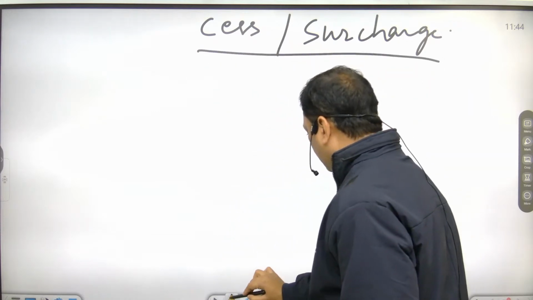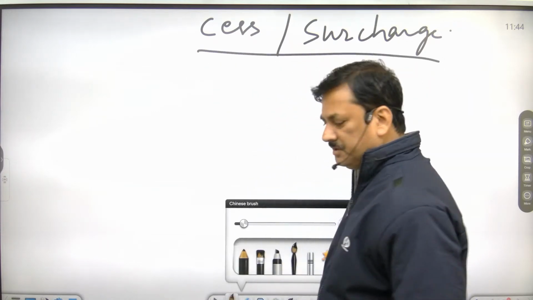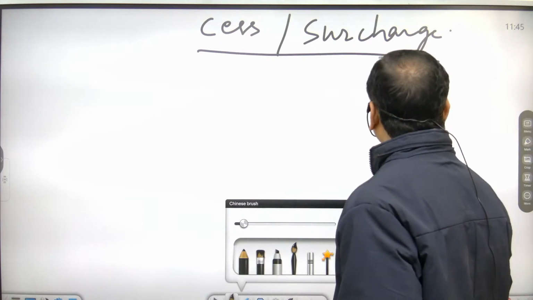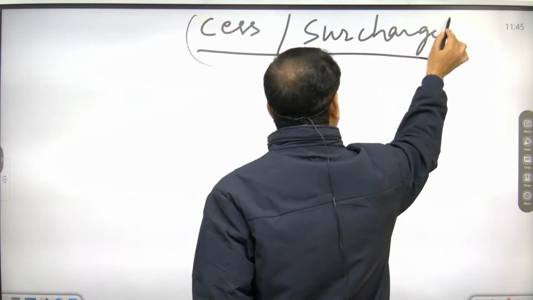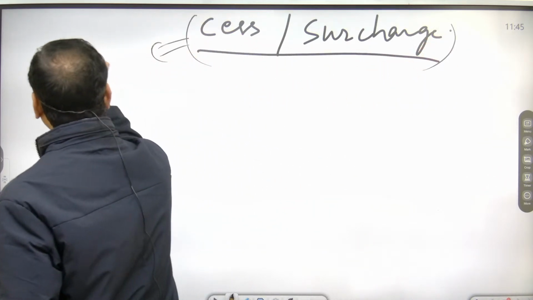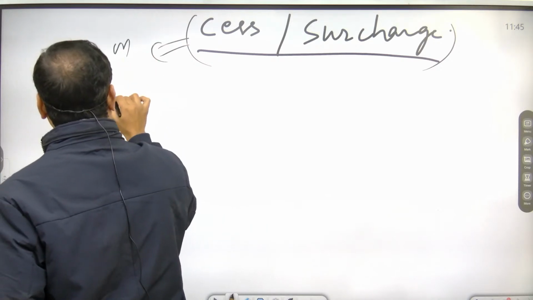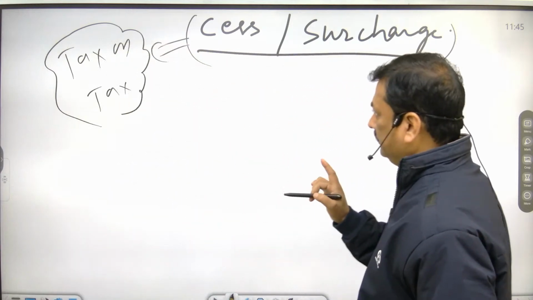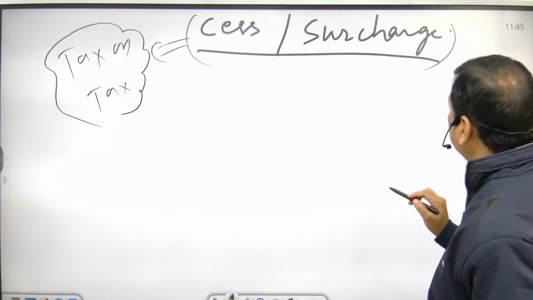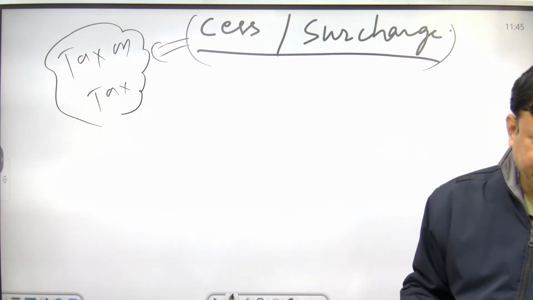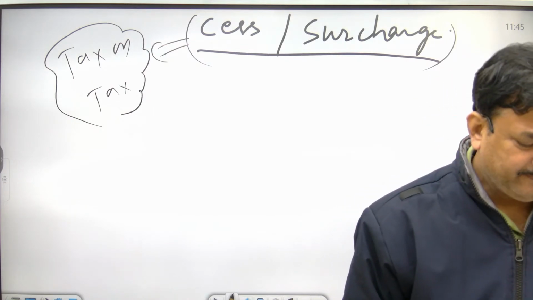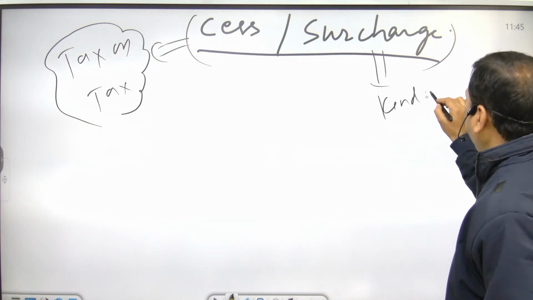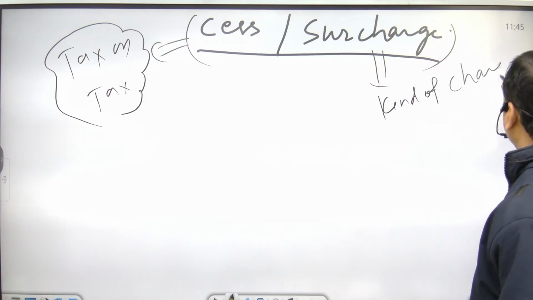Cess and surcharge. Both are considered tax on tax. Both are what? Tax on tax. But there is a difference between cess and surcharge. Surcharge is basically a charge on tax. It is a kind of charge on tax.